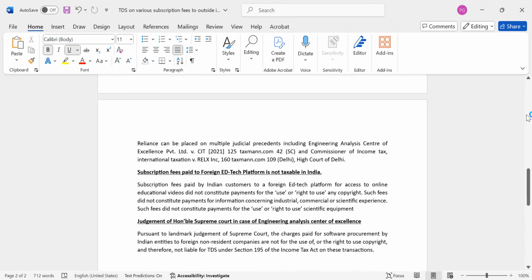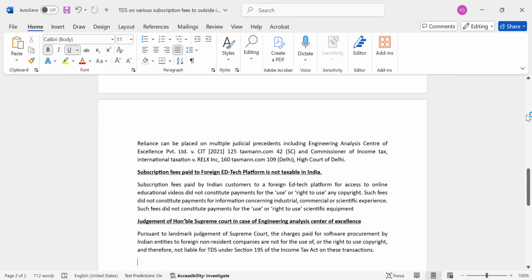Another case is engineering services. Suppose I have procured software from a vendor outside India. I am not paying for any technical services or anything of a technical nature; I have just procured the software. It has been highlighted by the Supreme Court in one of the cases that TDS is not required to be deducted.